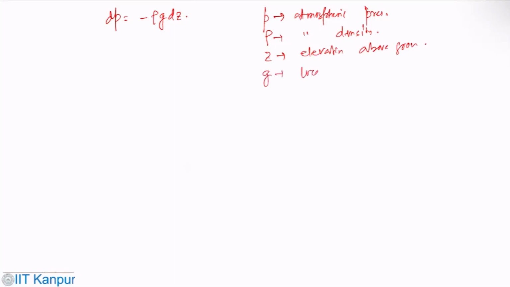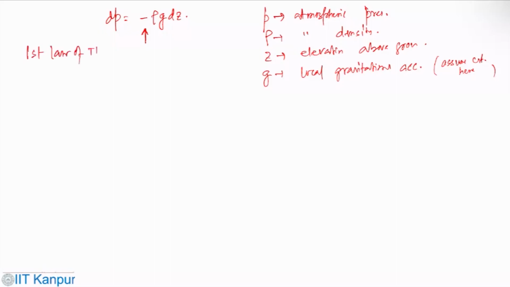and g is the local gravitational acceleration. You can assume it constant here. This negative sign here is coming because of the convention that height is measured positively upward. So since we are going above the ground, that's why P decreases with the height.